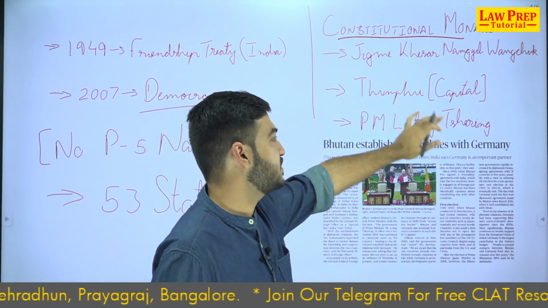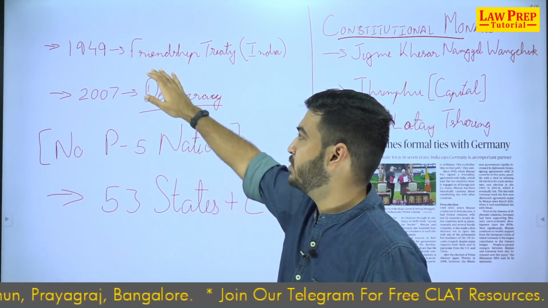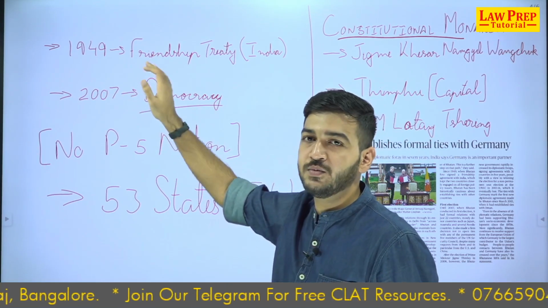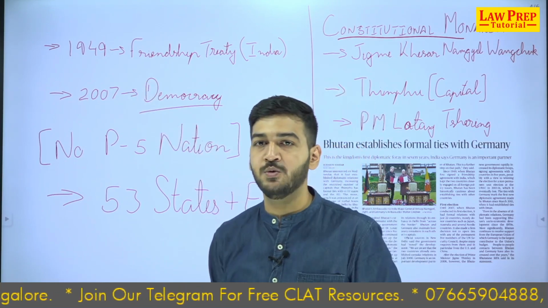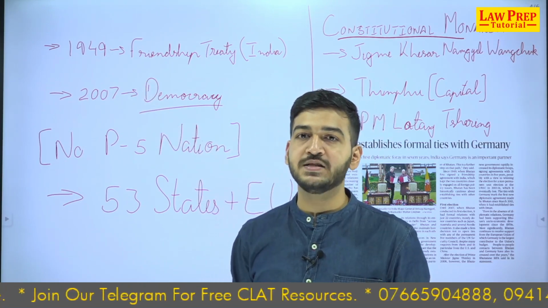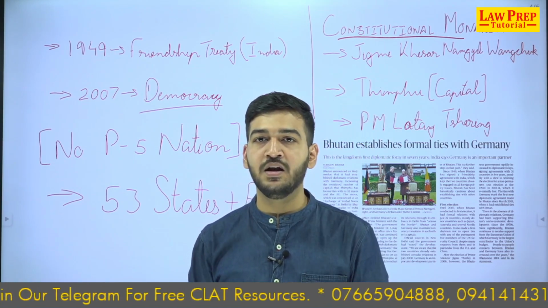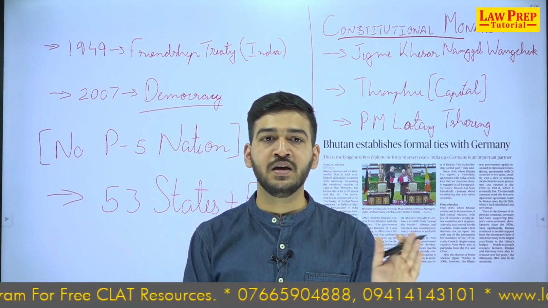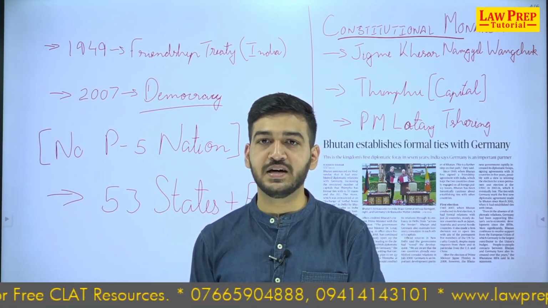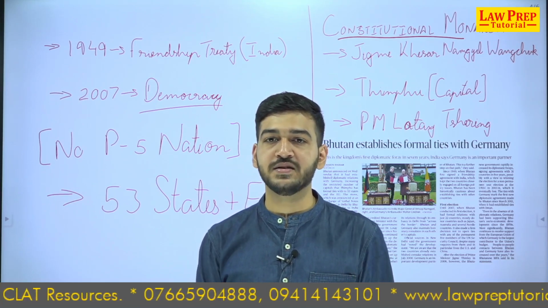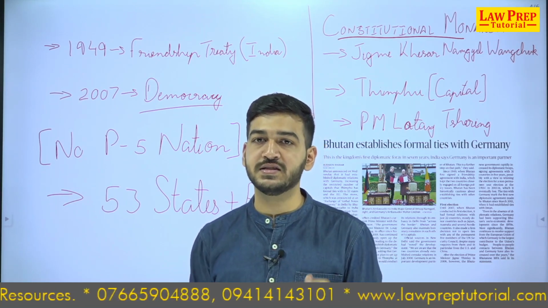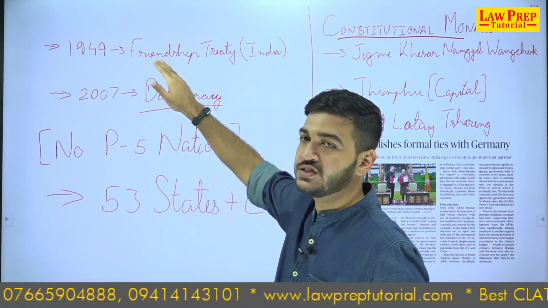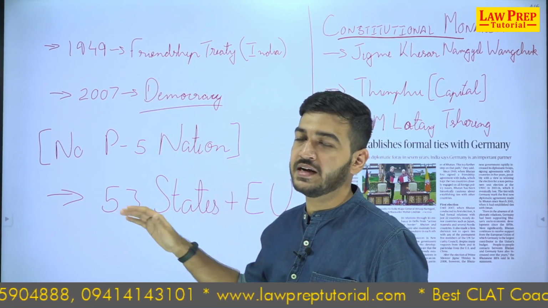Now the capital is Thimphu. A brief history of their ties. So Bhutan established formal ties with India when we signed a friendship treaty with Bhutan in 1949. So India and Bhutan are formal allies plus friends. If Bhutan is in trouble, our military is going to help them. Something like, for example, when Maharaja Hari Singh had sought India's assistance when Pakistani forces or tribal forces had started infiltrating Jammu and Kashmir in 1948. So we have a formal friendship with Bhutan. Any attack on Bhutan is an attack on India.